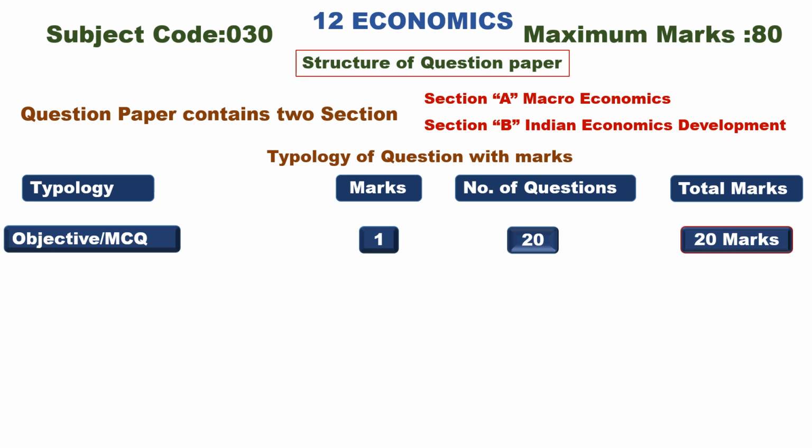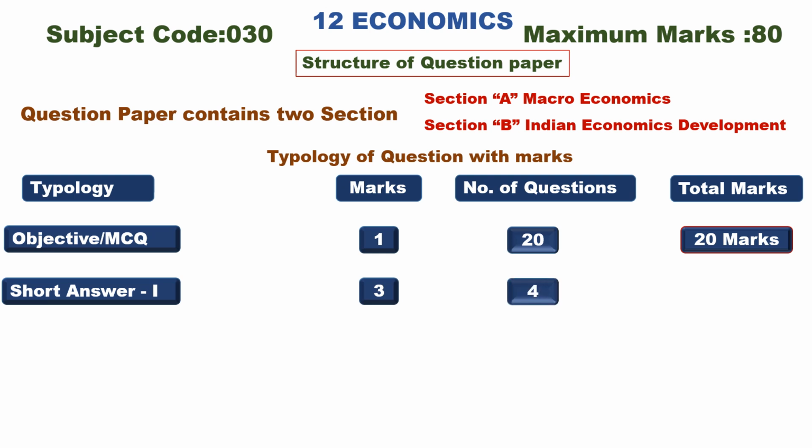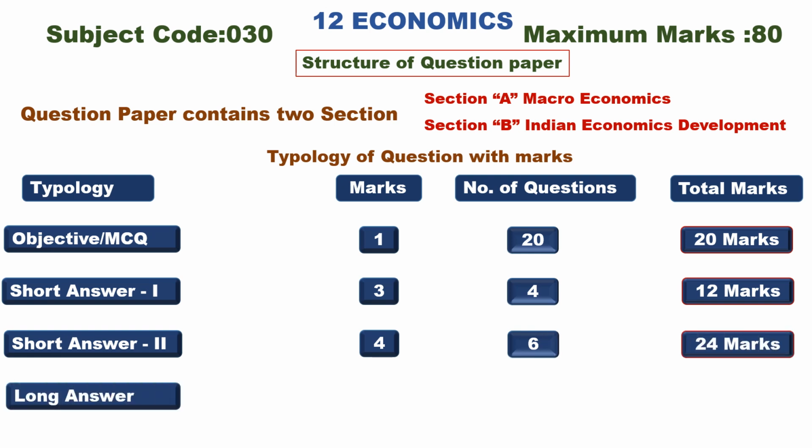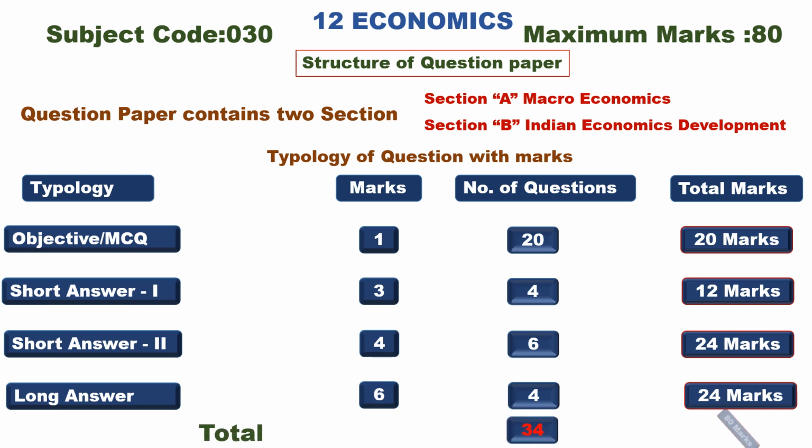Total marks awarded 20. Short answer type 1: each question carries 3 marks. You should write 4 questions. Total marks awarded 12. Short answer type 2: each question carries 4 marks. You should write 6 questions. Total marks awarded 24. Long answer: each question carries 6 marks. You should write 4 questions. Total marks awarded 24. Total theory marks 80.